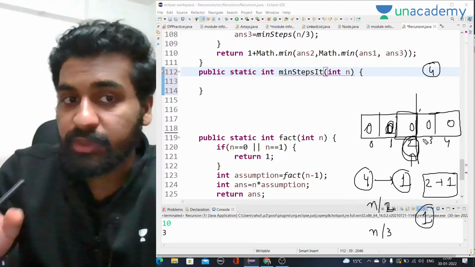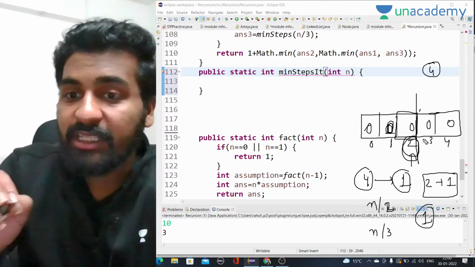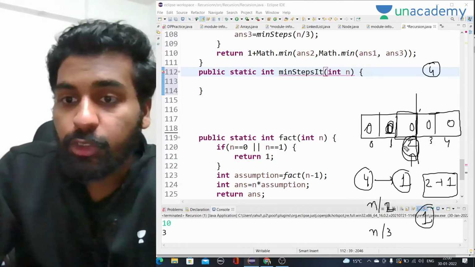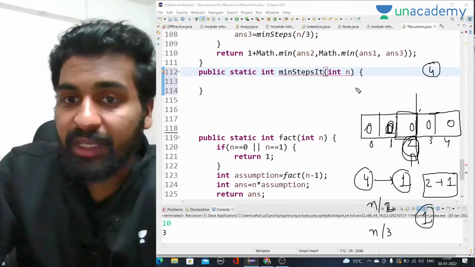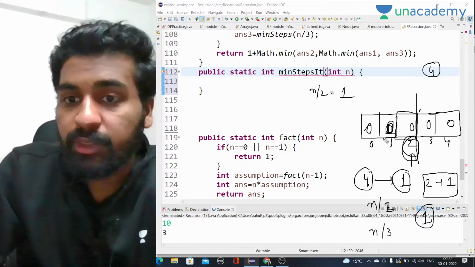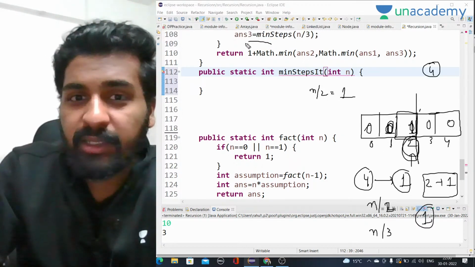That is the minimum number of steps we are getting here. At each index we are storing the minimum only. For 2, we have to take 3 conditions. Is it divisible by 2? Yes, so n by 2 will be 1 only. On the first index we have 0, so 1 plus 0 will be 1. This is the recurrence relation I am using.